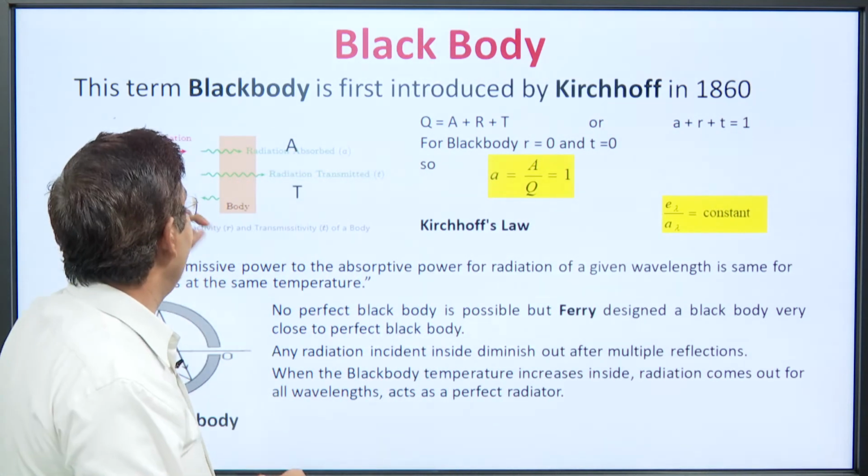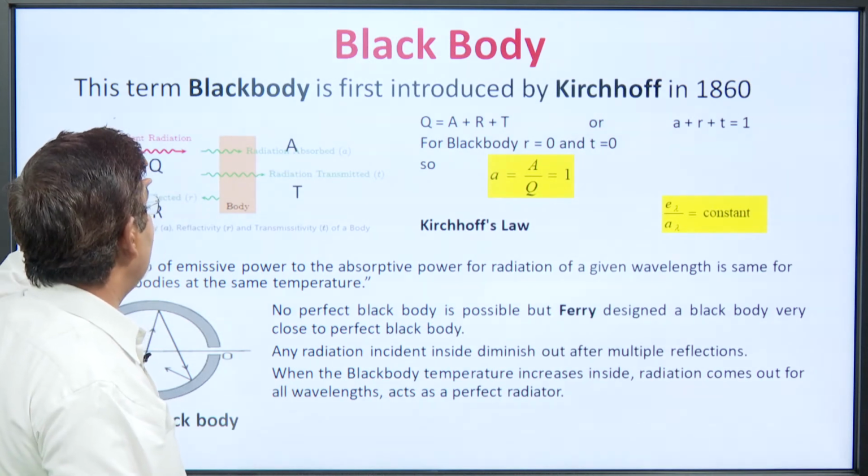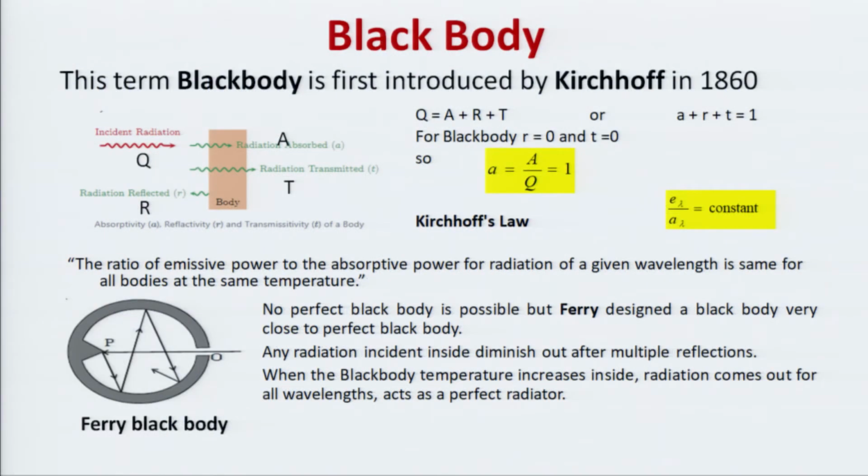Now, here we are taking incident radiation on a body having energy Q, then what happens? Generally 3 phenomena happen: absorption, transmission and reflection. Let A part of Q be absorbed in it, T part of Q be transmitted through the body, and R part of it be reflected.